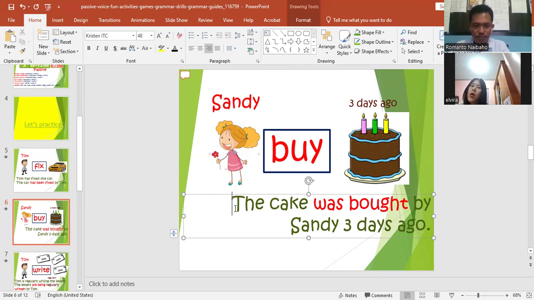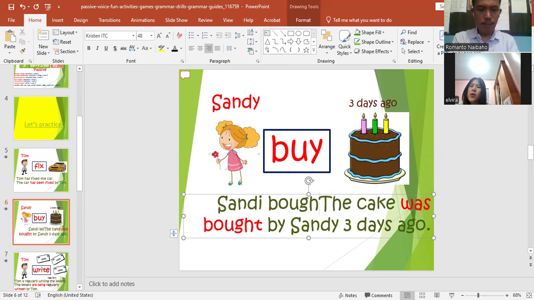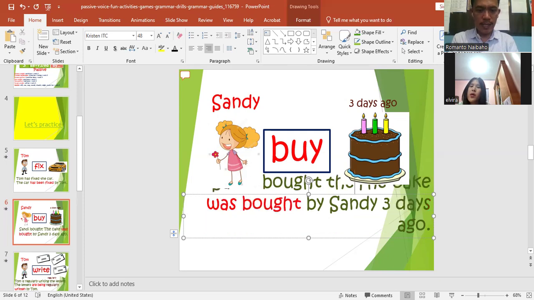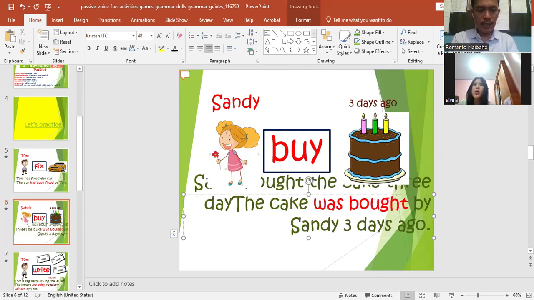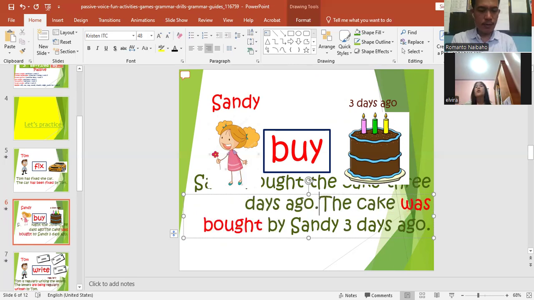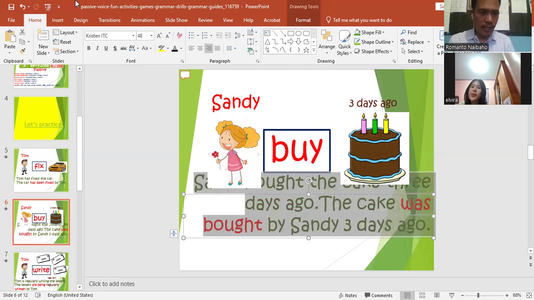When we change this into active, how do you change this into active form? Sandy was buy the cake 3 days ago. Okay, so it should be Sandy bought the cake 3 days ago.